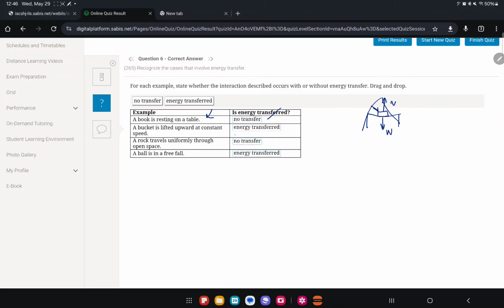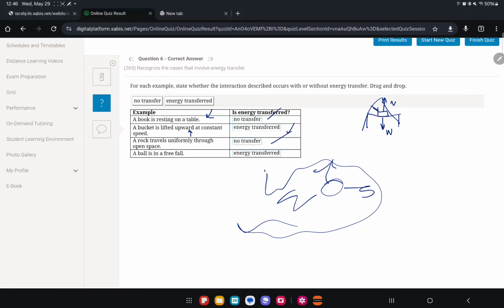A bucket is lifted upward, so you're applying a force to lift the bucket. So is there energy transferred? Yes. A rock travels uniformly through open space. So let's say this is the rock and it's all in space over here, yeah? It's in space, there's no forces. So is there energy transfer? No, so no transfer.